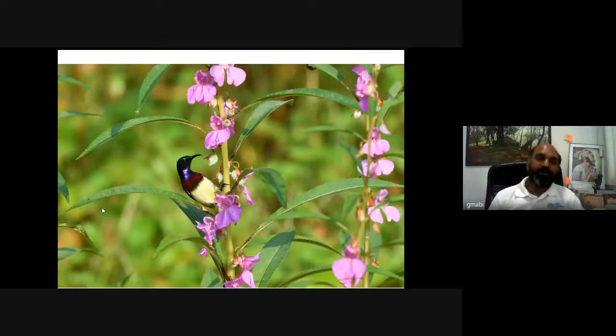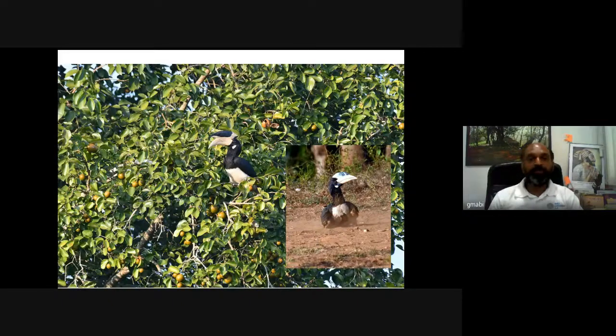This is the endemic crimson-backed sunbird. Here it is sitting on the balsam tree. Very interesting bird. This is Malabar pied hornbill, what we call Dhanesh in Marathi. Here you can see it is sitting on a poisonous tree species called Strychnos nux-vomica, and here it is taking a dust bath to get rid of certain pests and other things.